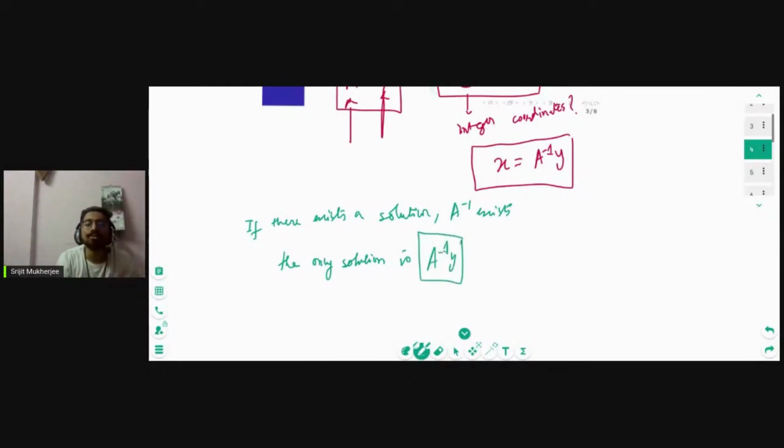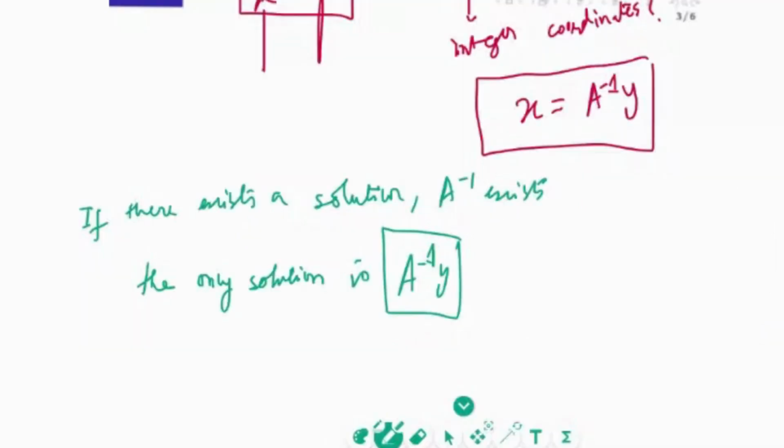So what does the question reduce down to? The question reduces down to whether A inverse y has integer coordinates or not. The only solution that can exist is A inverse of y. So the question boils down to whether A inverse y has integer coordinates, given that A and y have integer entries. That's the only question we are going to focus on now.